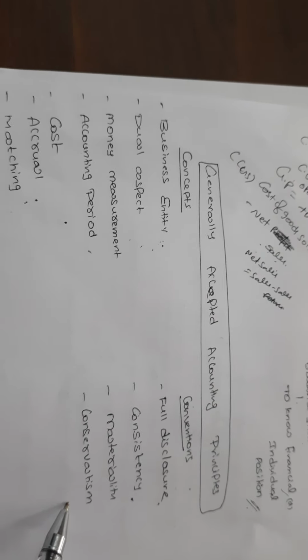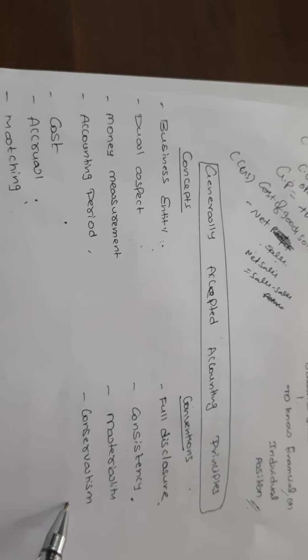That's why companies reserve some amount, a reserve for bad debts, a reserve for doubtful debts, or provision for contingent assets or contingent liabilities, whatever it may be. This is conservatism, because the future is uncertain and we face so many problems. So that's why we take the conservatism concept.